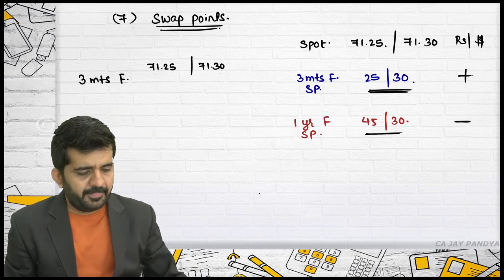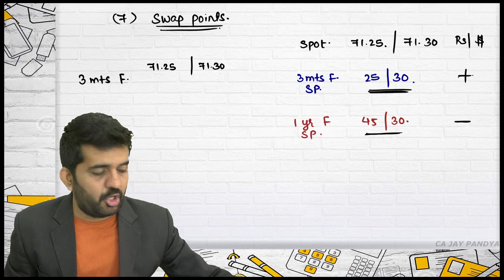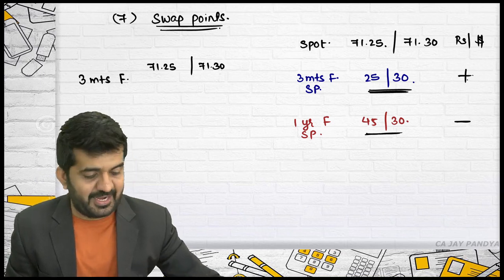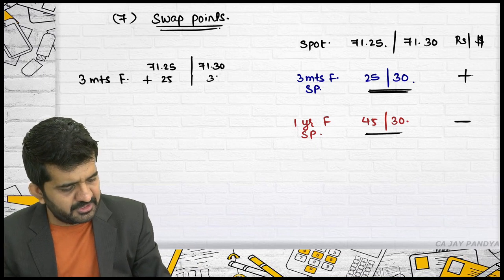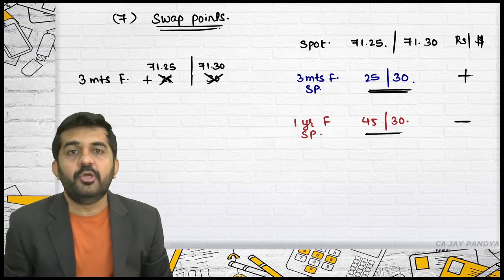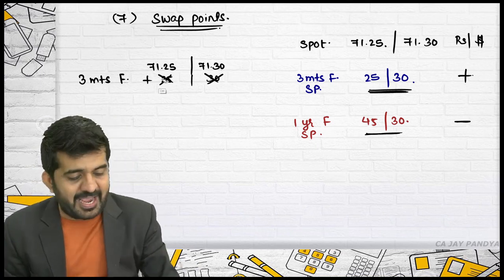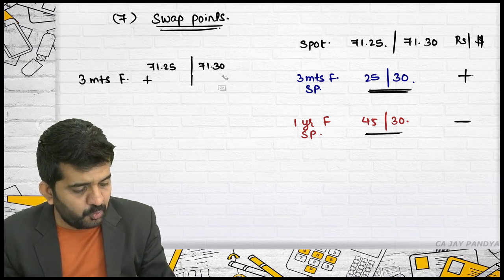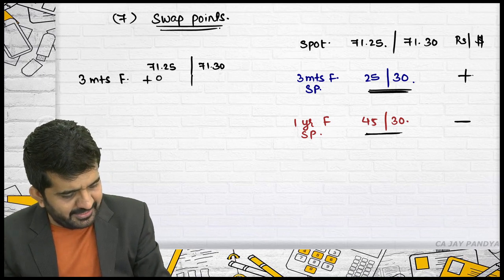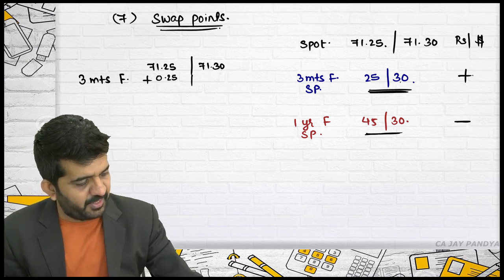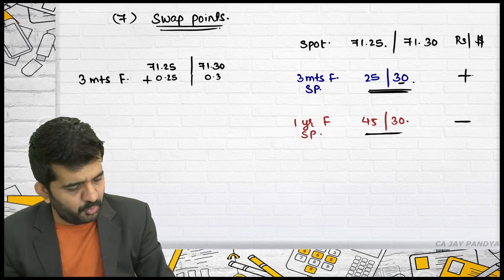They are in ascending order, increasing order, so I will add it: plus 25, plus 30. This should be added to the last two numbers which are available. So what will be added is 0.25 and 0.30.